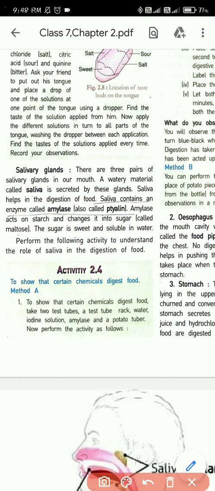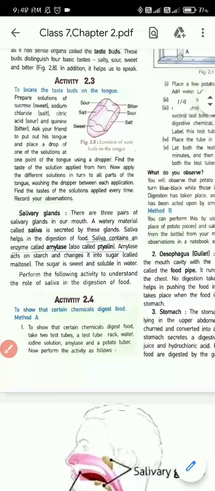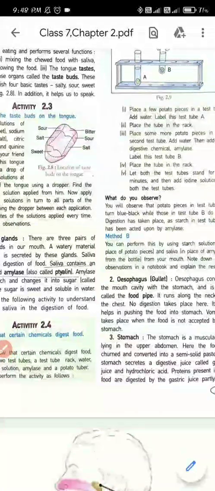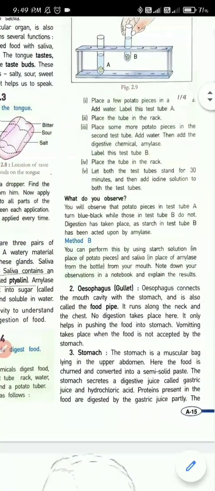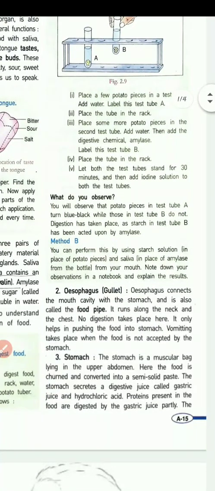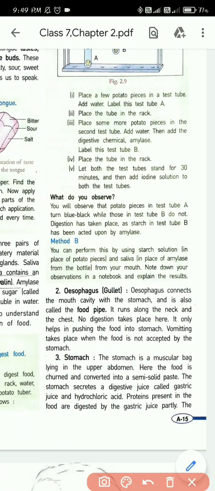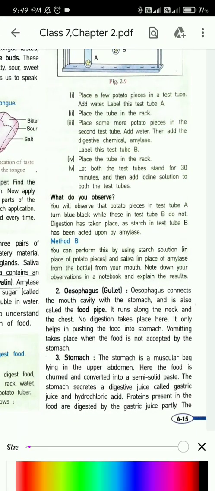Next, to know if amylase acts on starch or not, you can do this activity. It's a very simple activity. Read by yourself. If you find any difficulty, you can ask me. If you read the activity, you will understand it. Next, we will move to the second organ present in the digestive system, or the alimentary canal.